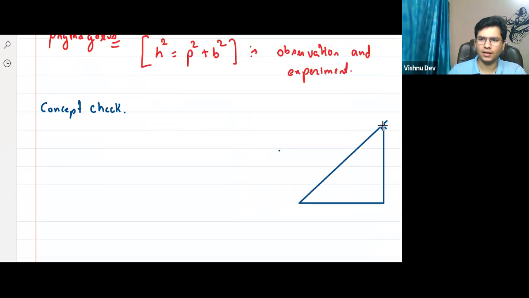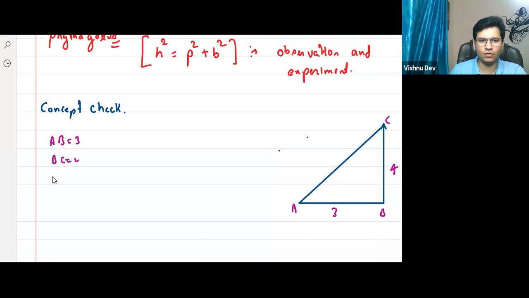In this right angle triangle, suppose this length is 3 unit, and this is 4. Can you find the length of this side? This is A, this is B, this is C. Can you find AC? The question is AB is equal to 3 unit, BC is equal to 4 unit. Can you find AC? Step by step.